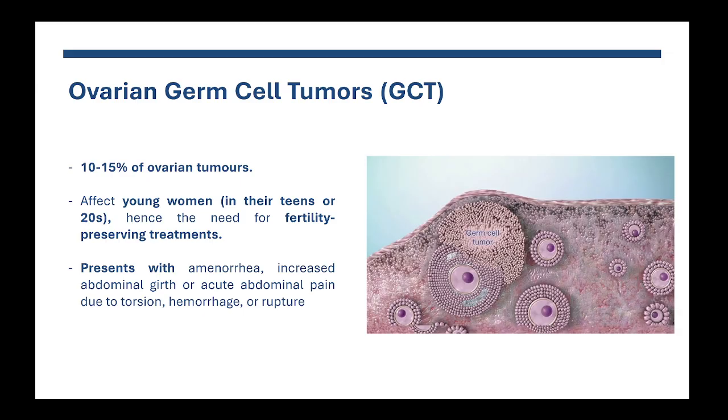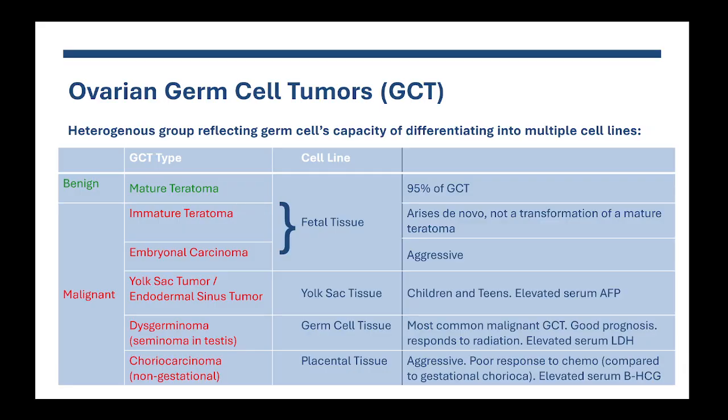As I said, these tumors affect mostly young women, and it's very important to have fertility-preserving treatments. These patients will present with amenorrhea, increased abdominal girth, acute abdominal pain due to torsion of the tumor, hemorrhage, or rupture. The germ cell tumors of the ovaries are a heterogeneous group of tumors that reflect the germ cell capacity of differentiating into multiple cell lines.